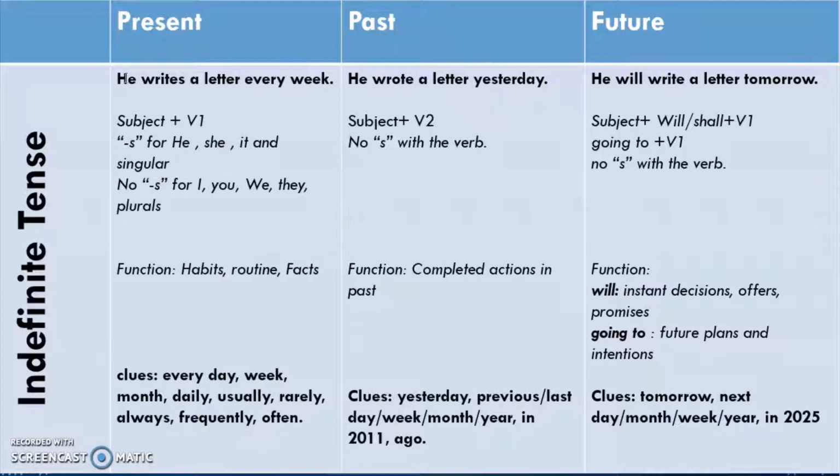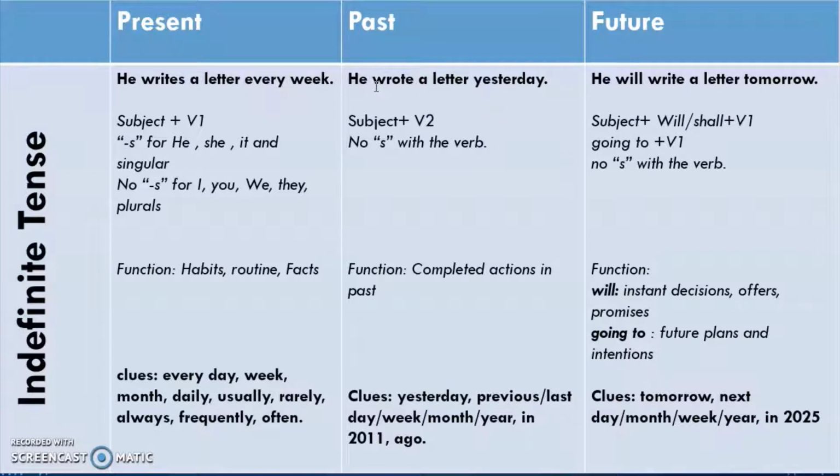Now we come to the second one, past indefinite, जिसको हम simple past tense भी कहते हैं. Same sentence, I am going to take two different tenses and try to change it. Here it was he writes a letter every week. Here it becomes he wrote a letter yesterday. So here obviously you use the second form of the verb. This is called V2, wrote.